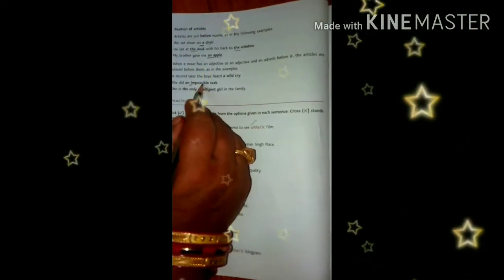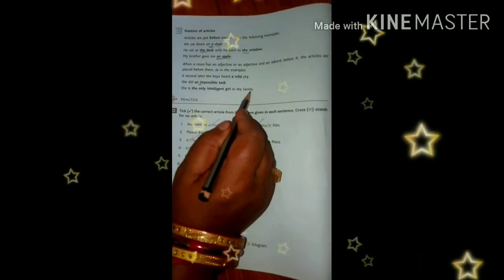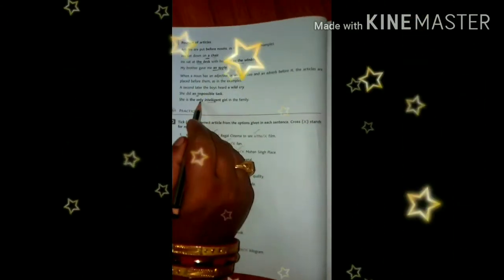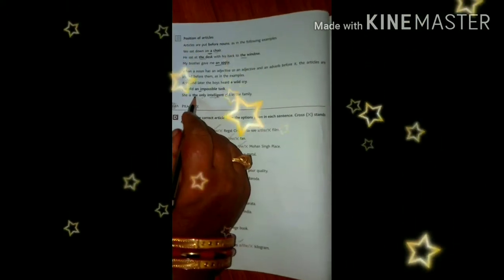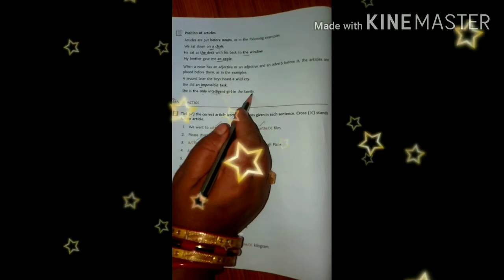So an impossible task. She is the only intelligent girl in the family. Okay, only is an adverb, intelligent is an adjective, girl is a noun. So this is the combination of adverb and adjective. Before this also we use the article the. She is the only intelligent girl in the family. Okay, my dear students, so this is all about the article the.